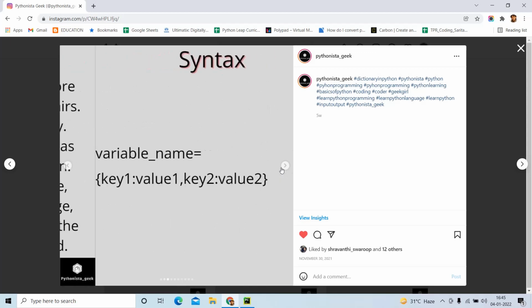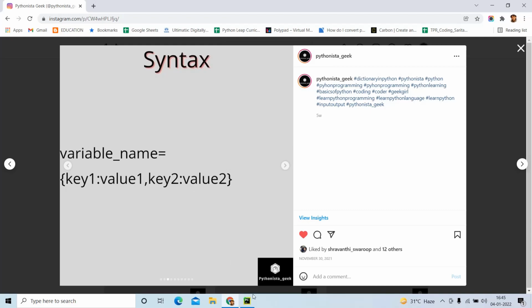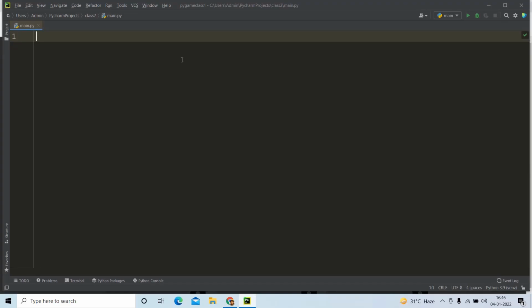So moving further, first, how to create a dictionary. We can quickly try to create a dictionary. Maybe I will create a dictionary for fruits. Fruits is equal to, for dictionary creation, we are going to use the curly brackets. First, I will write the key and I will put a colon. Then inside double quotes, I will write the value, Apples. The same way, put a comma to separate one item from the next item. Then the key, then colon, and then the value.